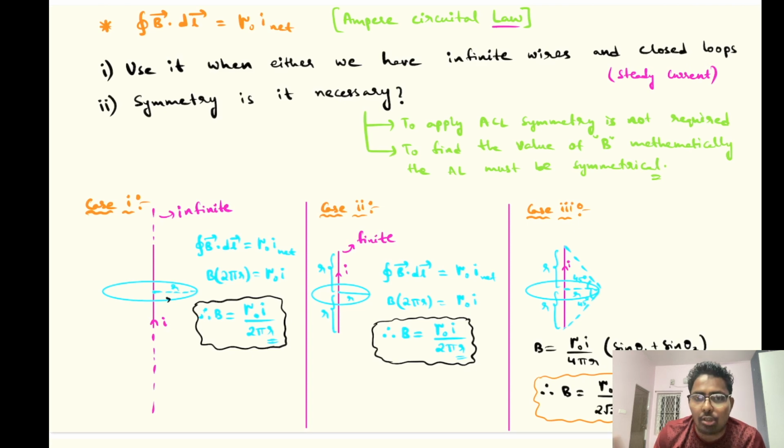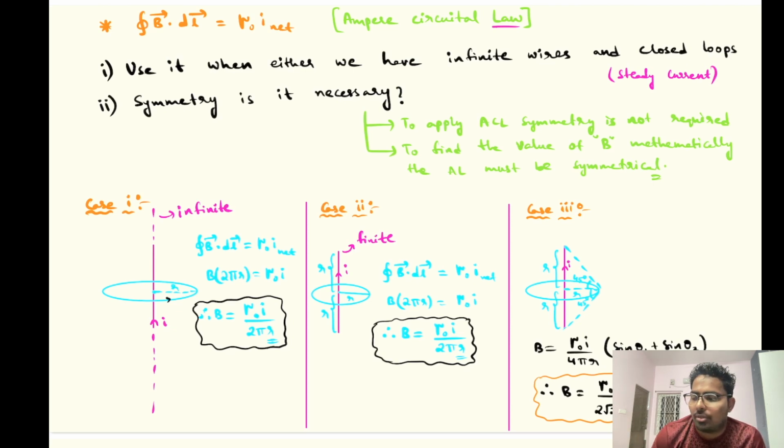Integral B·dl, because cos 0 will be what? 1. So other than the circle and symmetry, if you take, sir, I will take a square. Then the distance will vary, and the angle between B bar and dl bar will vary. So we cannot do the maths in that. It's way too much, and within the mathematical limitations that we have, we cannot calculate that. But whether it is true or not, it's obviously true, but we cannot deduce the value of B.